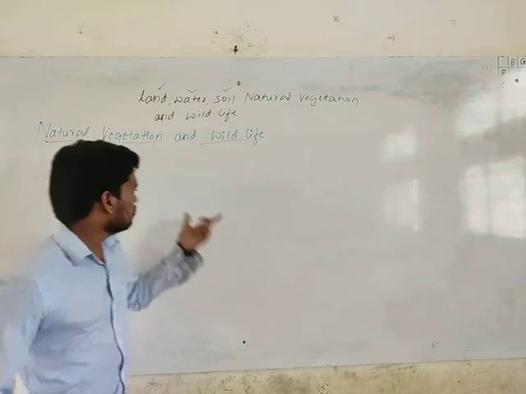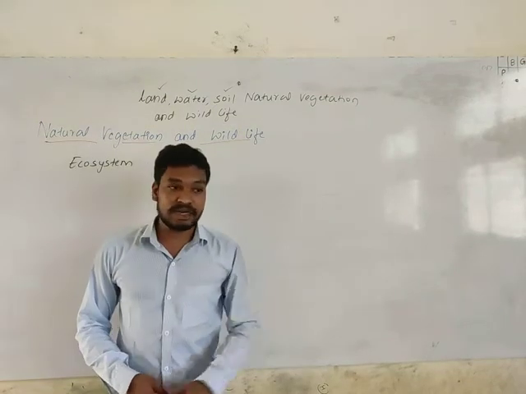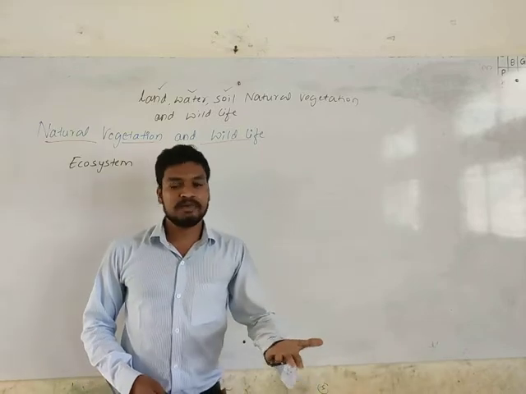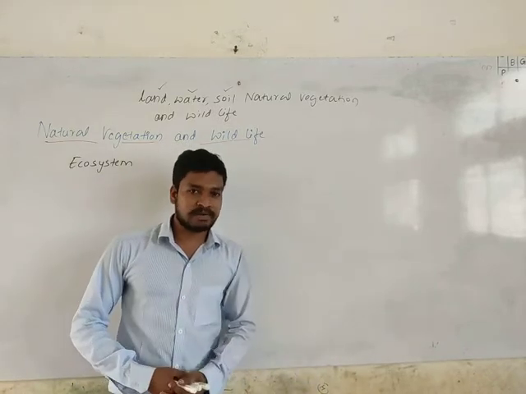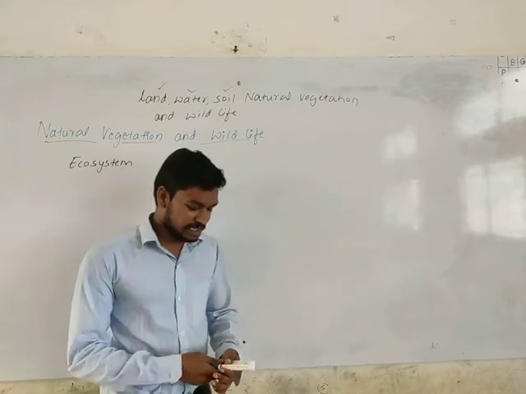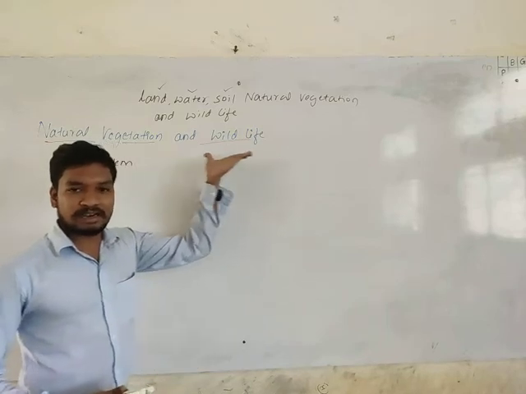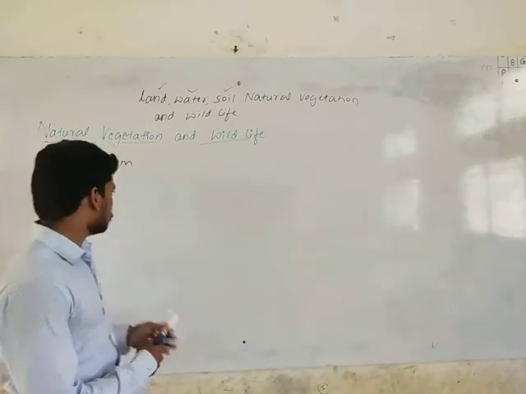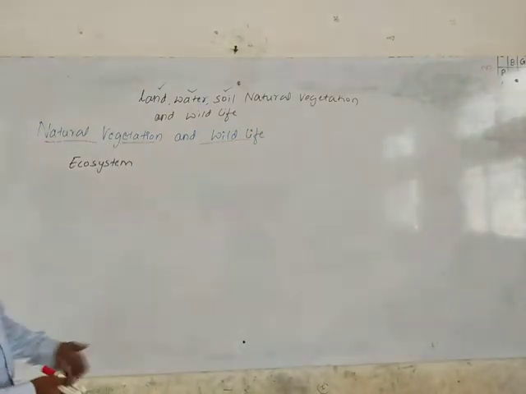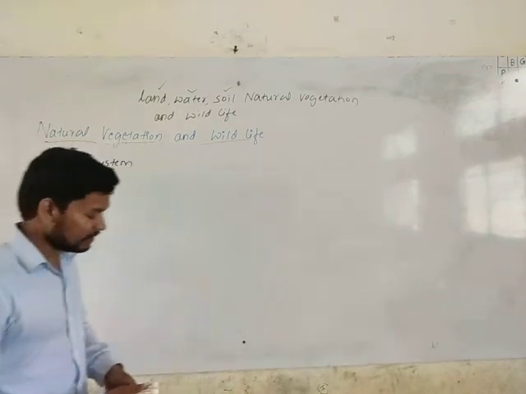Otherwise, the ecosystem on the earth's surface will be imbalanced. When it is imbalanced, it will be very difficult to survive, and we can see the end of our earth very soon. So for that reason we should protect and conserve wildlife and natural vegetation. So we discussed this ecosystem. I hope you understood this concept with the diagram I explained.